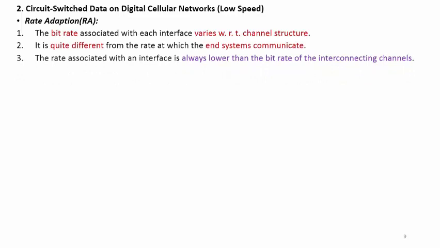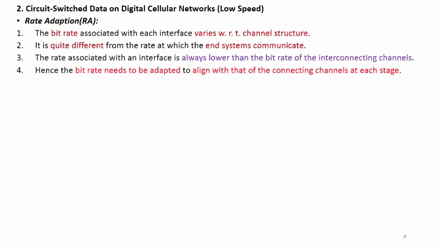The rate associated with an interface is always lower than the bit rate of the interconnecting channels. Therefore, the bit rate needs to be adapted to align with that of the connecting channel at each stage.